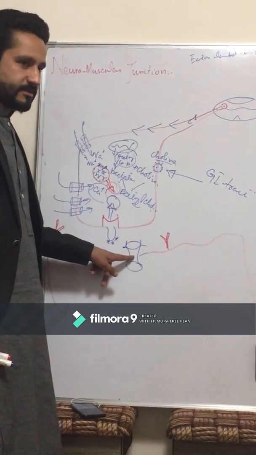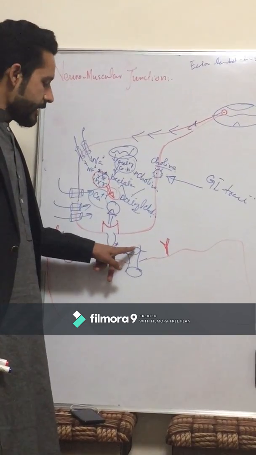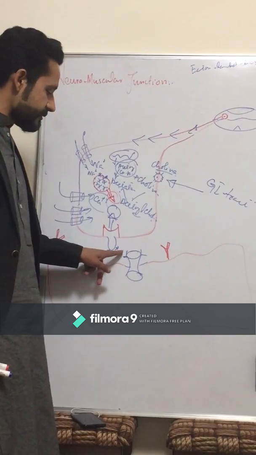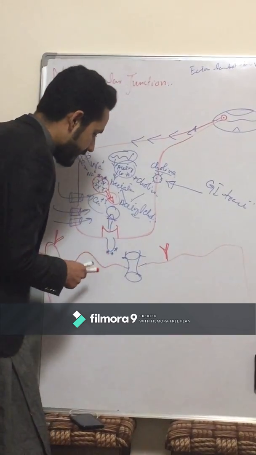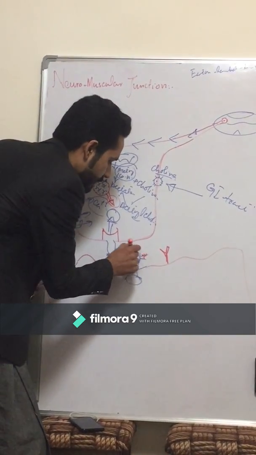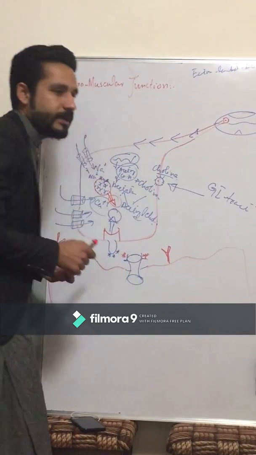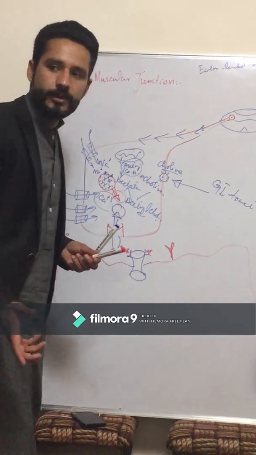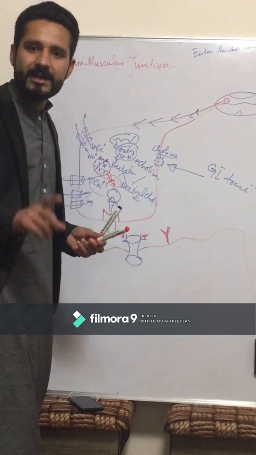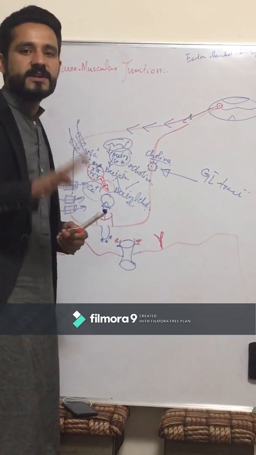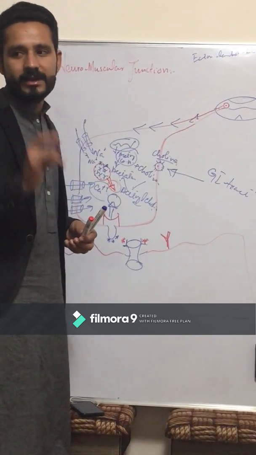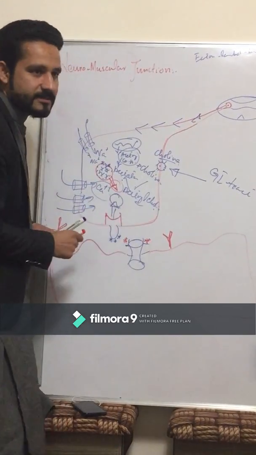Or we can say channels. There are channels, and into these channels there are receptor sites, and the neurotransmitter will bind to these receptor sites. This channel is actually a protein. Which type of protein? This is a pentameric protein. Pentameric means these are composed of 5 proteins: 2 alpha, 1 beta, 1 gamma and 1 delta. This is called a pentameric channel.